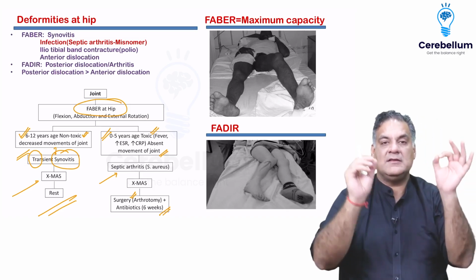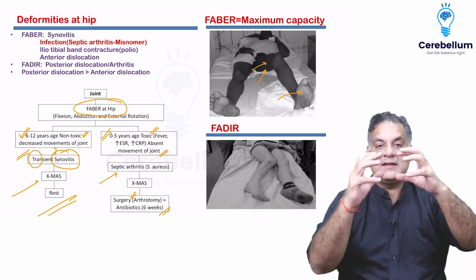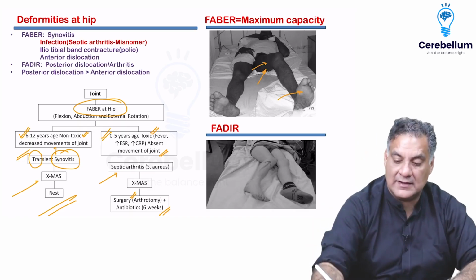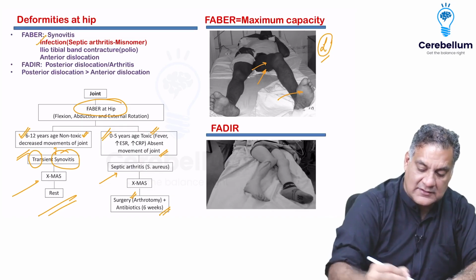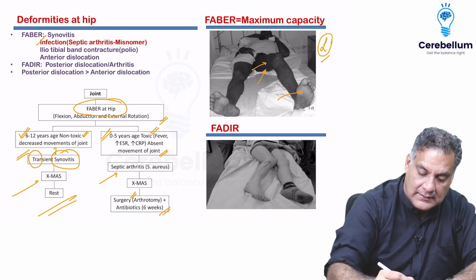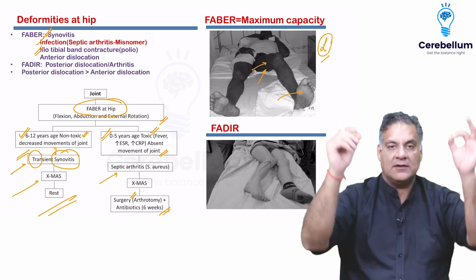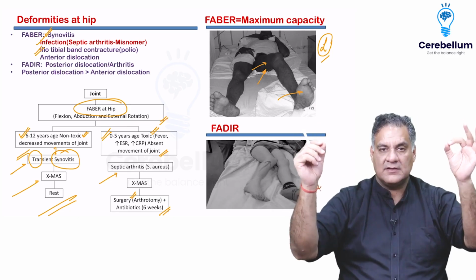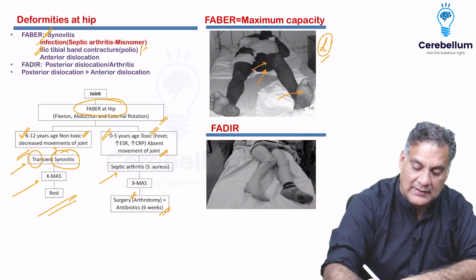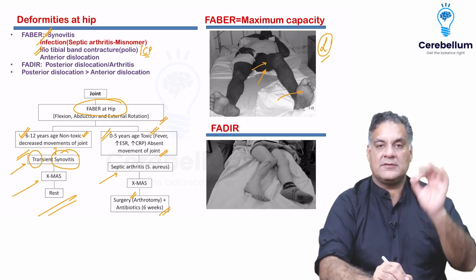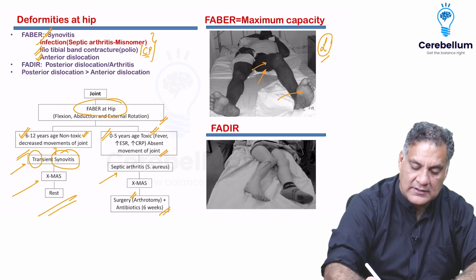What is FABER? FABER means flexion, abduction, external rotation. This means increased capacity of the joint. It also means there is lengthening. The limb will lengthen. This is seen in 4 conditions. Infections. We just saw FABER. Right? Synovitis, that is transient synovitis. Iliotibial band contracture, that goes from ilium, crosses the hip, crosses the femur, crosses the knee and goes on tibia. If it contracts in polio or cerebral palsy, that is the iliotibial band contracture will lead to FABER and the anterior dislocation. So these are 4 conditions where you have FABER.